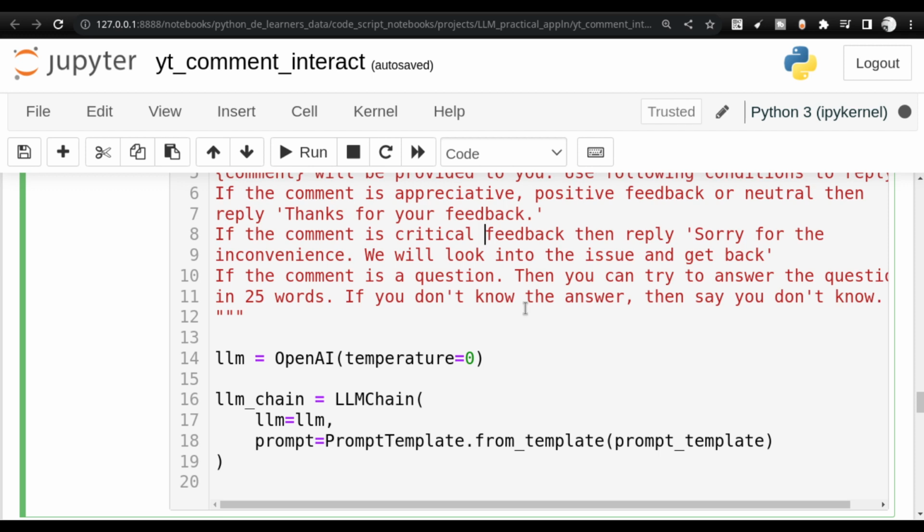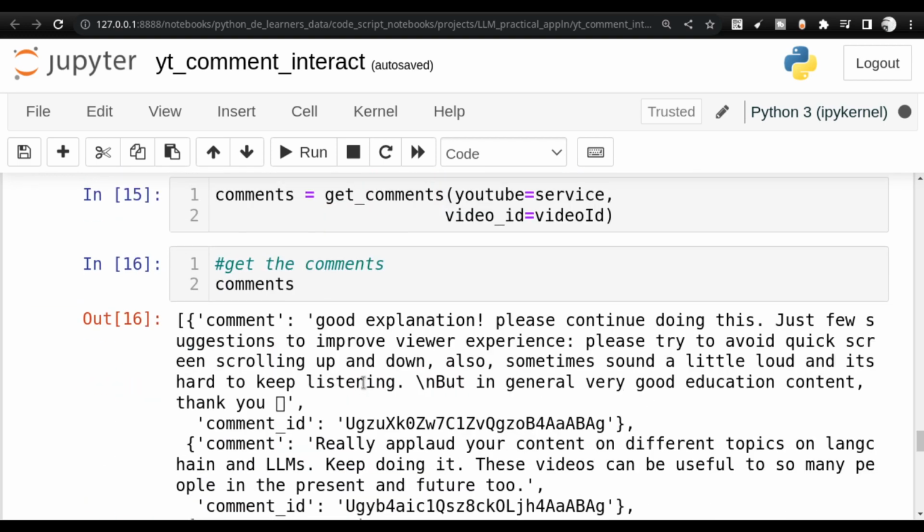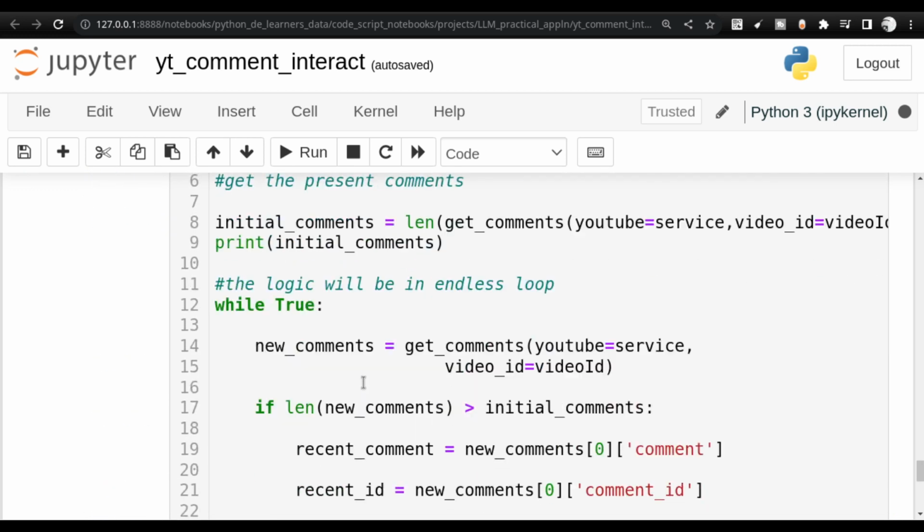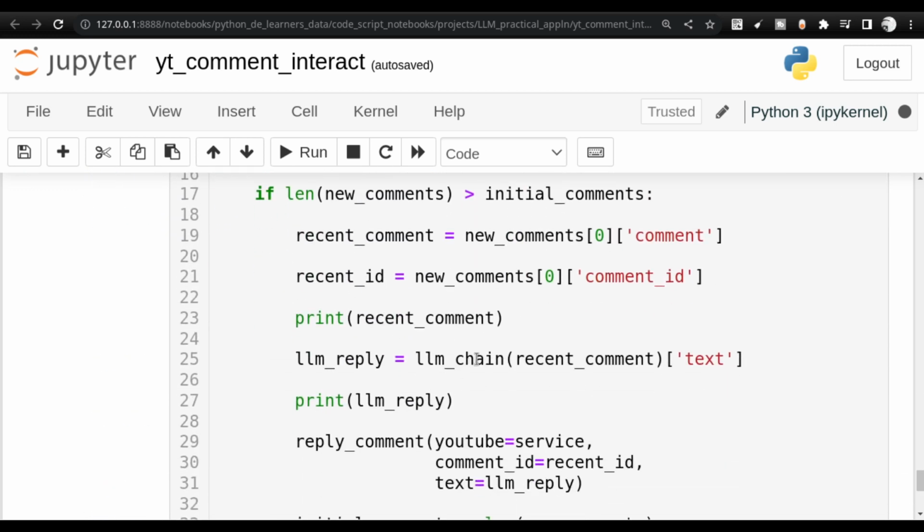Only thing that you need to be aware of is that when you're going to work with open source models, you need to have separate inference endpoints, and instead of calling the OpenAI endpoint, you might be calling your own API endpoints. And if I go down, you see that I am getting the reply from using this LLM chain here, right? This entire LLM chain can be in your API server also. You don't need to keep it here.